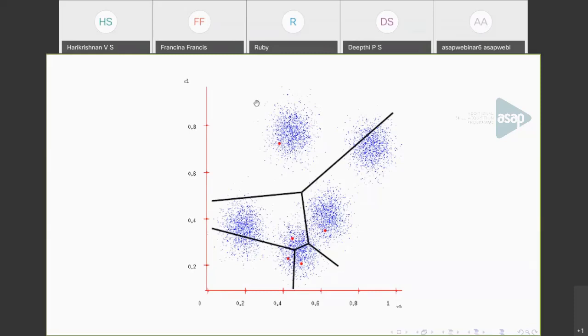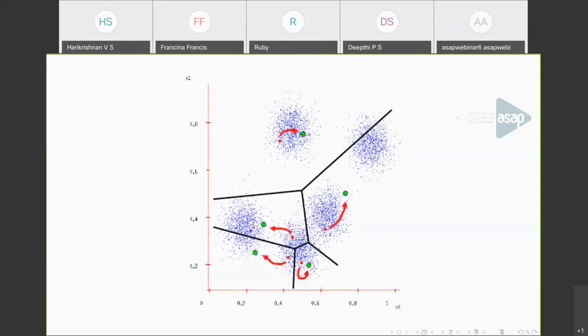So after this step, calculate the mean of the points belonging to this cluster. That is the average of attributes of all data points belonging to this cluster, and calculate the new mean. Similarly, calculate the mean of these data points and form a new mean. So we'll have new means after the first step. Calculate the mean value of all the partitions, and you'll get new centroids. So these are the new centroids I have got. These green dots are the new centroids that are found by calculating the average of data points. Okay. So now the means are updated.